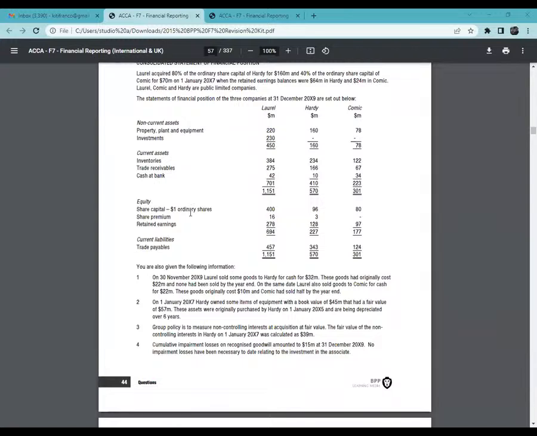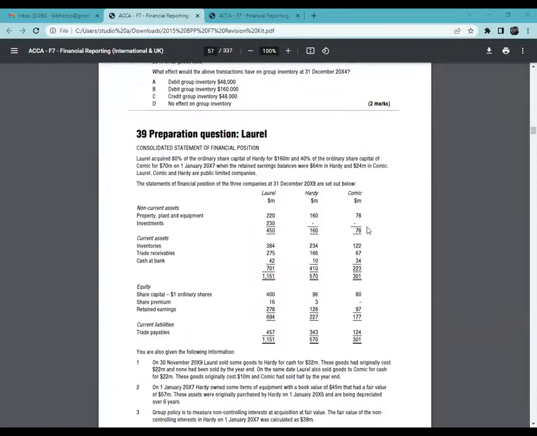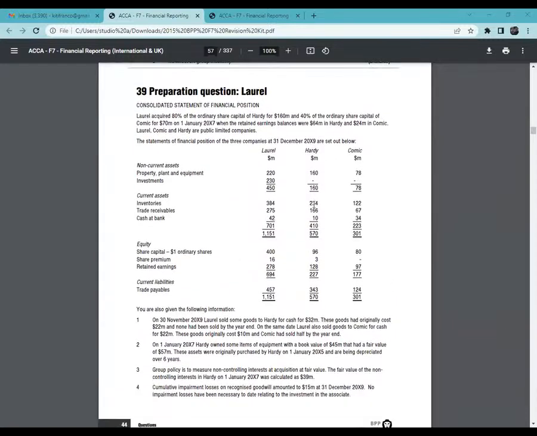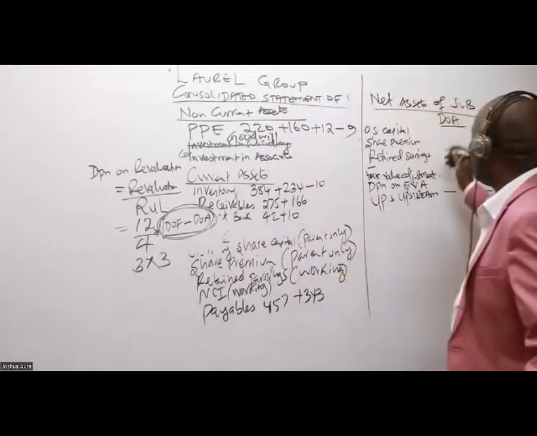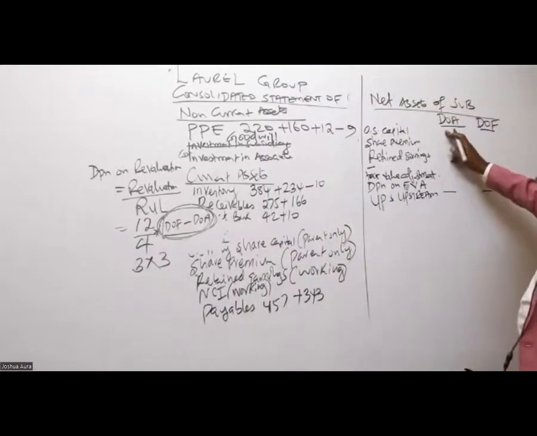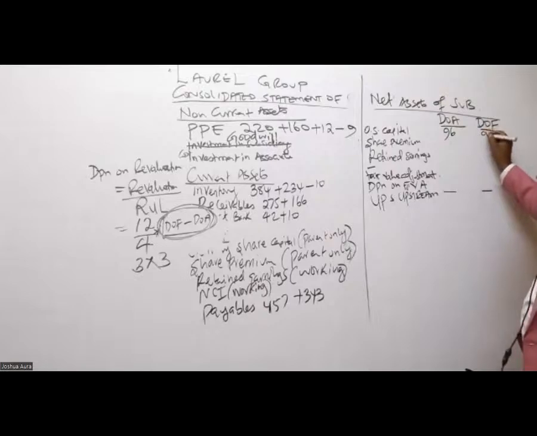Ordinary share capital. So what ordinary share capital amount should I bring here? I'm spoiled for choice. Do I take 400, 96, or 80? Remember, these are net assets of the subsidiary, and the subsidiary is the one we have here called Hardy, which is 96. It is not 400. So for the date of acquisition, we have 96, and here 96.